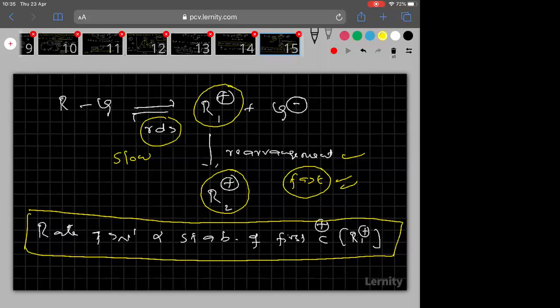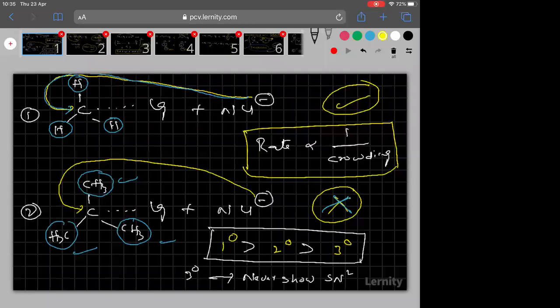Still some more important points are there in SN1 mechanism that I will explain you in tomorrow's class. And here I am showing you the slides from starting onwards. If any slide is missing, you can copy or take a screenshot. This is the first slide where I explained rate is inversely proportional to crowding.